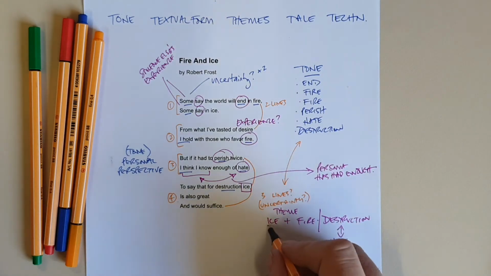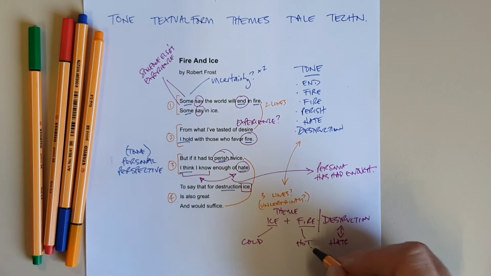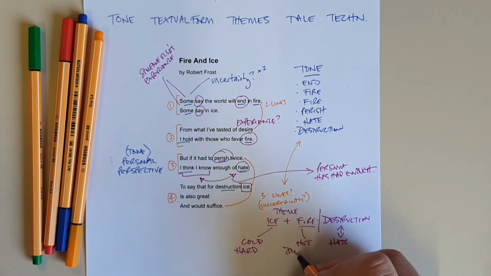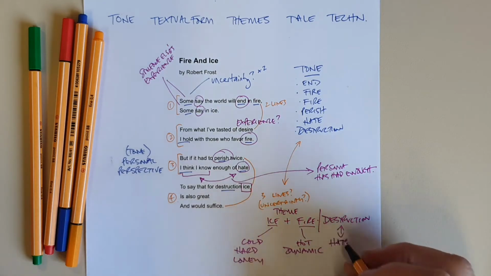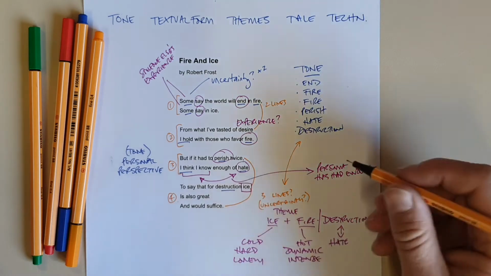Now ice and fire, let's separate those things out again. Ice is cold, fire is hot. Ice is hard, and fire is dynamic. Ice is lonely and miserable, fire is intense, and it's sort of unavoidable.